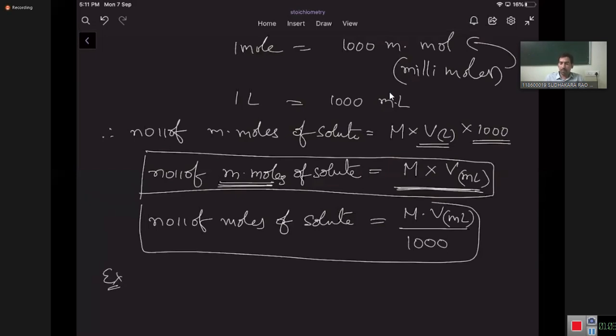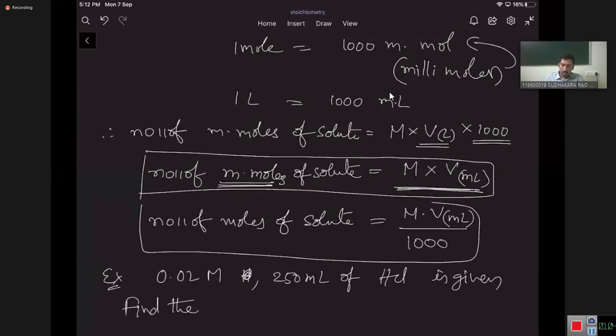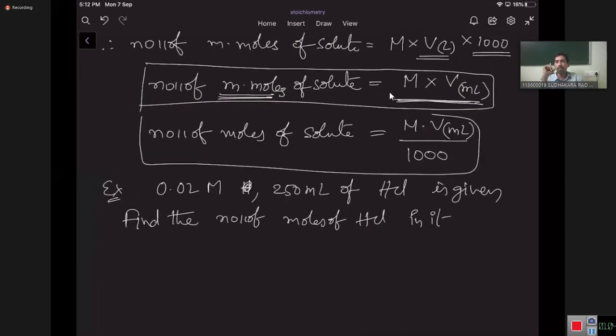For example, 0.02 molar HCl, 250 milliliters of HCl is given. Find the number of moles of HCl in it.